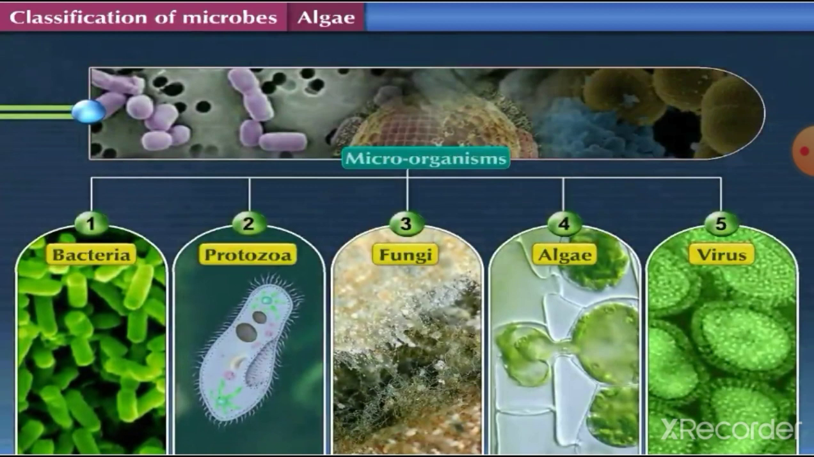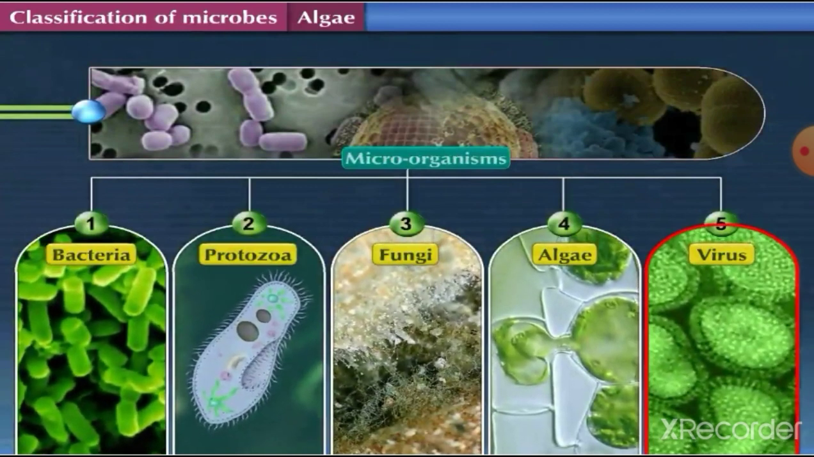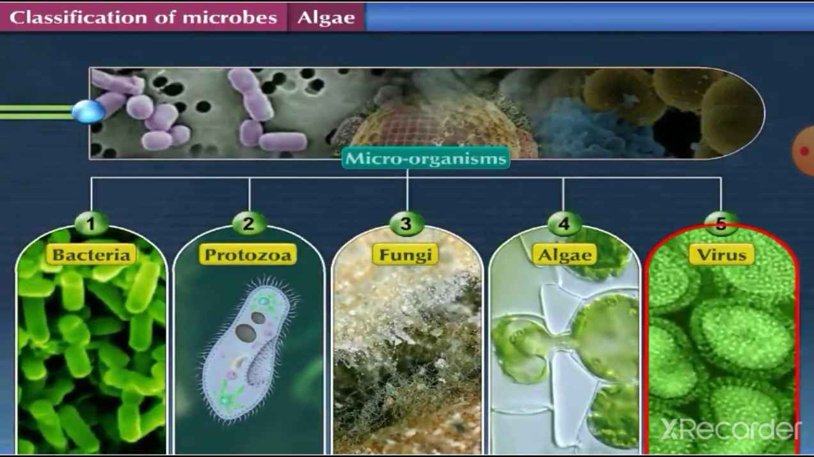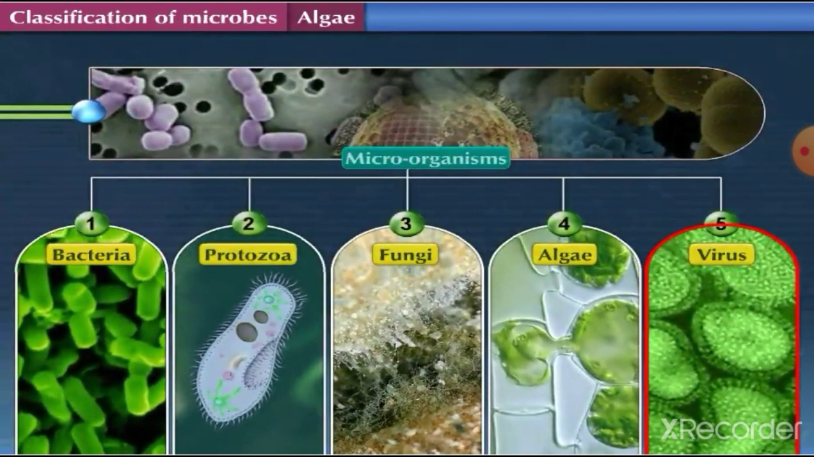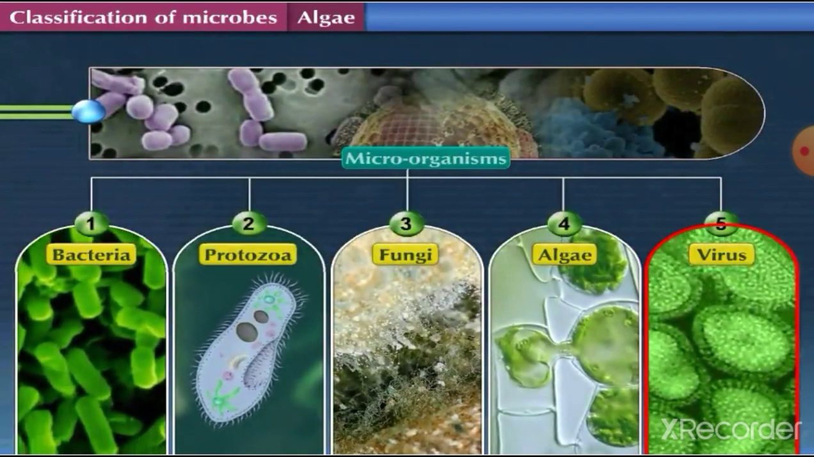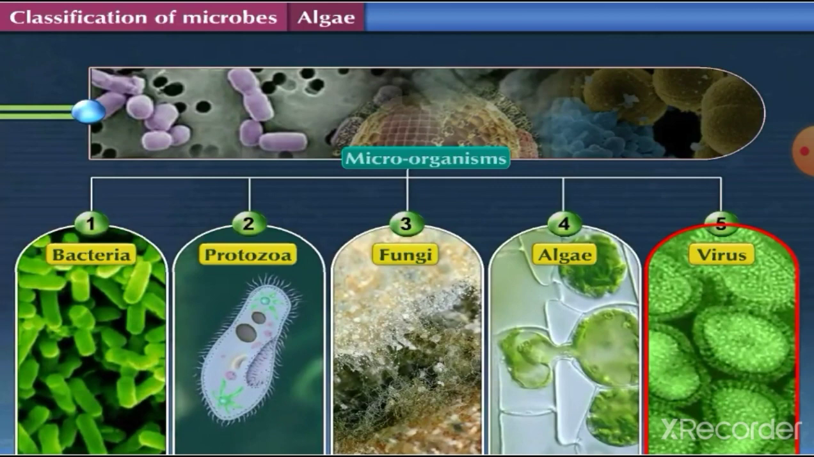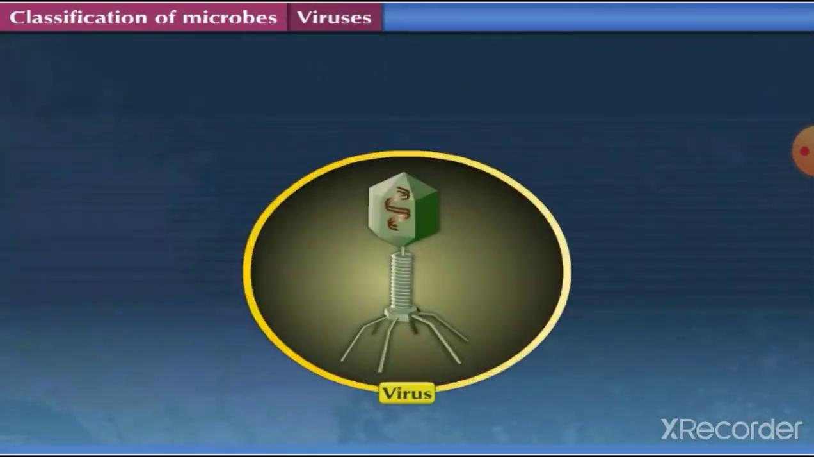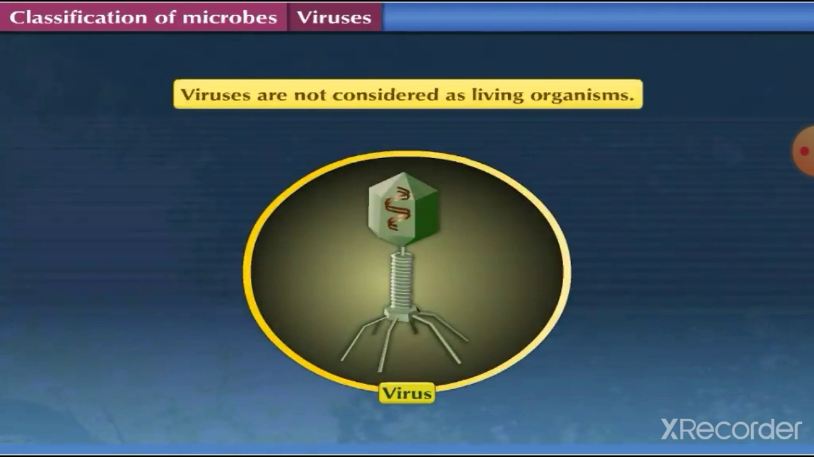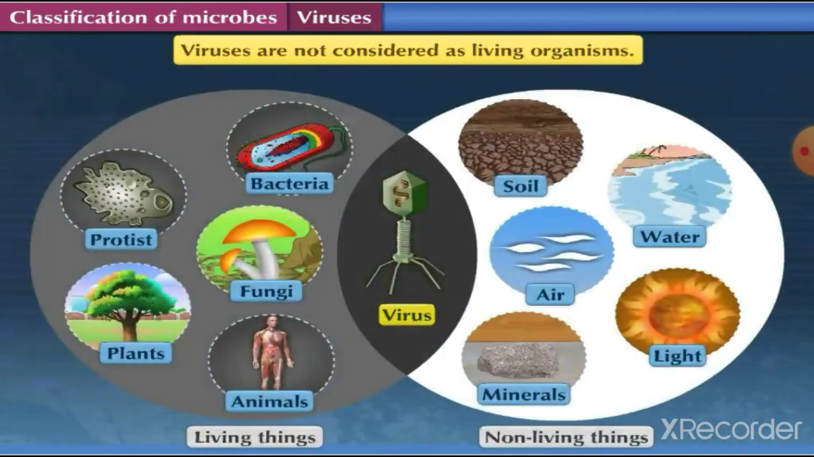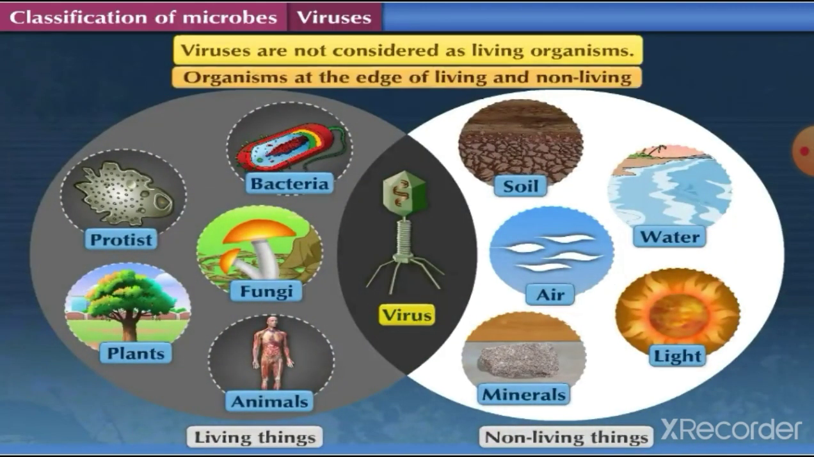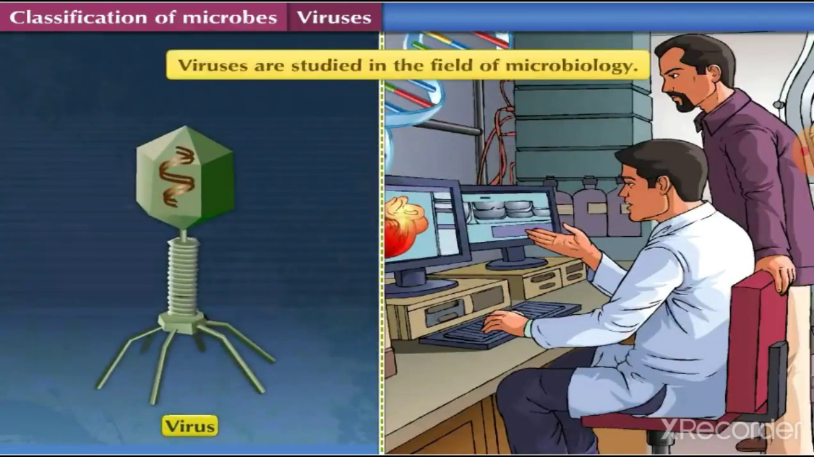Do you know, along with these groups, viruses are also classified as microbes as they cannot be seen with naked eyes. Come, let us discuss about this group of microbes in brief. Viruses. Generally, viruses are not considered as living organisms. They are said to be organisms at the edge of living and non-living. Viruses are studied in the field of microbiology.